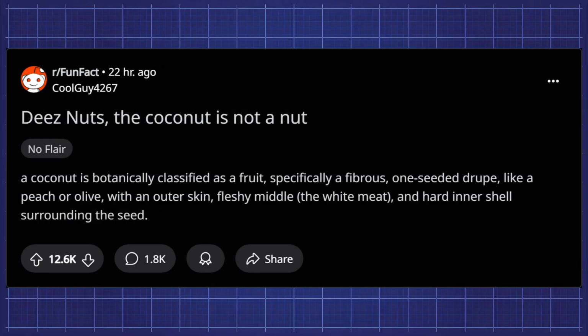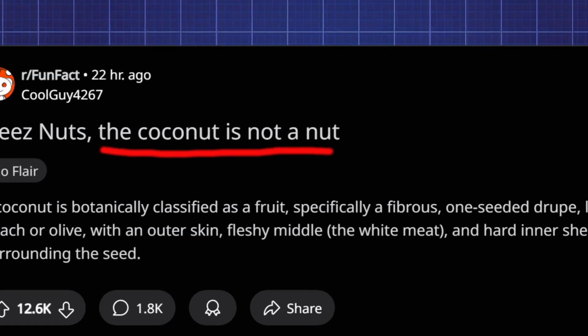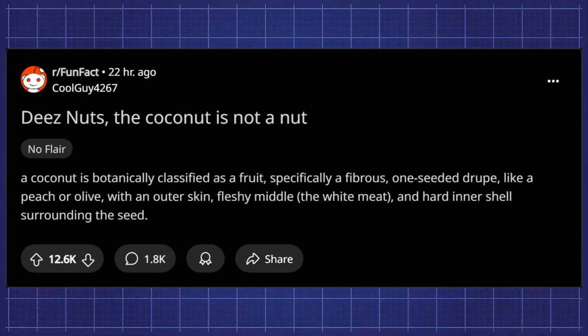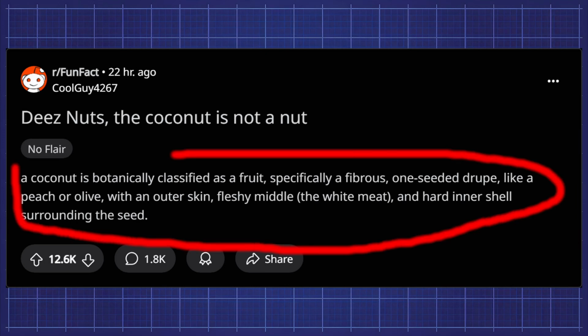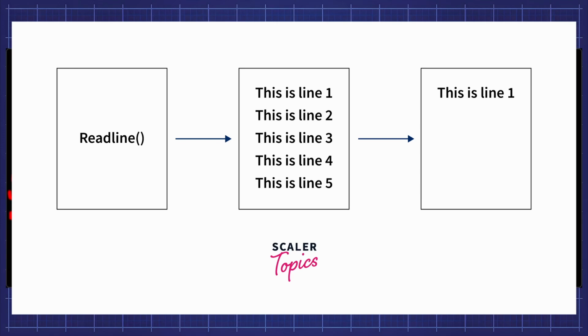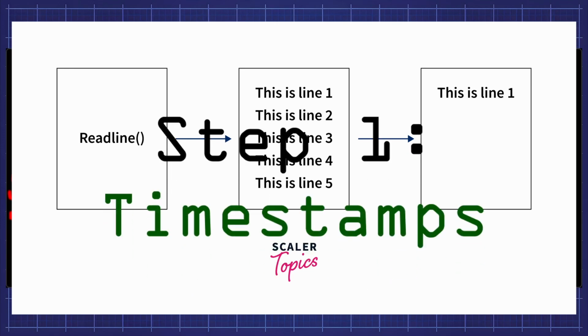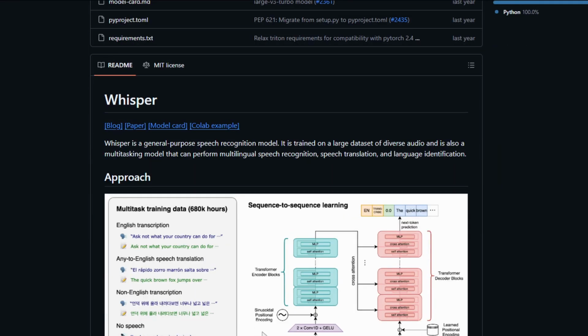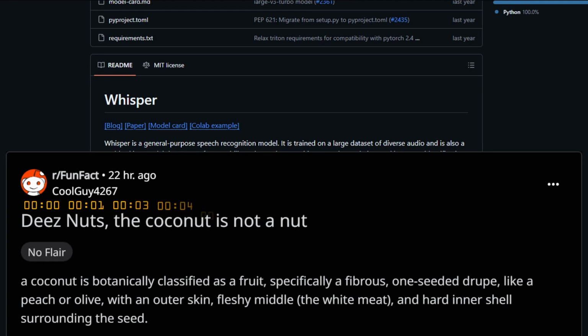To you and me, this screenshot is the story. We can read it. But to the computer, it's just a flat image with a bunch of pixels. The code has zero idea where the text is, which line is which, or when to reveal it. How do we teach a blind script to read along? Step 1. Timestamps. I ran the audio through OpenAI's Whisper. This one is free, to find out when was every word spoken.